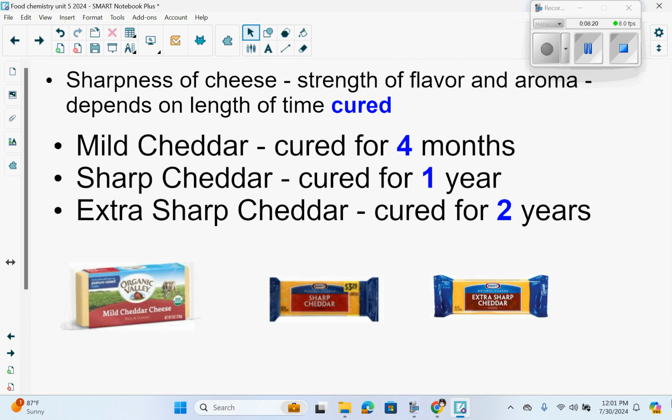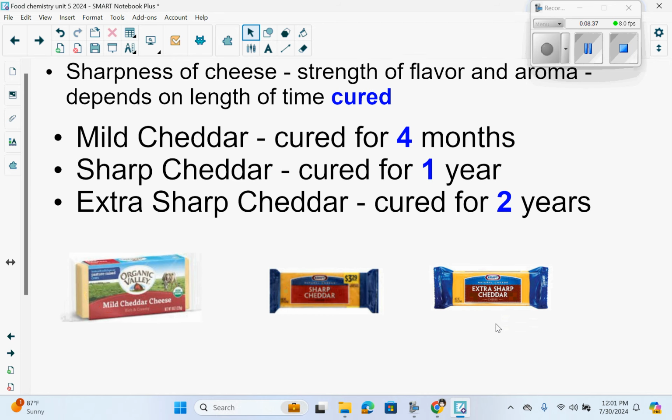The sharpness of cheese. This is the strength of the flavor and the aroma. It depends on the length of time cured. So if you buy mild cheddar, it's cured for 4 months. Sharp cheddar, cured for a year. Extra sharp cheddar, cured for 2 years.